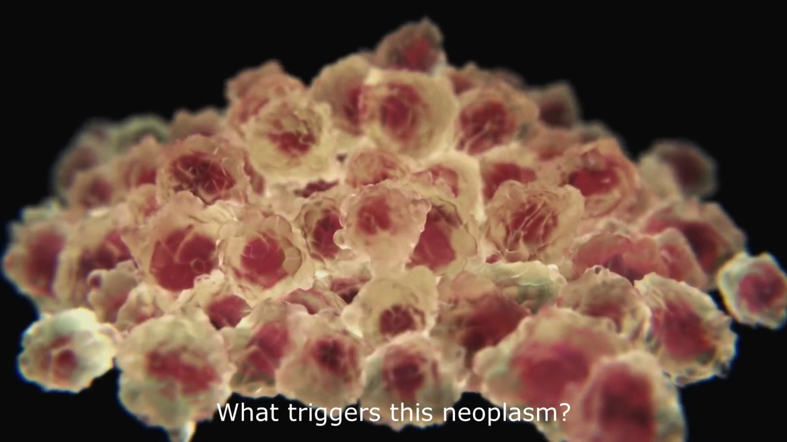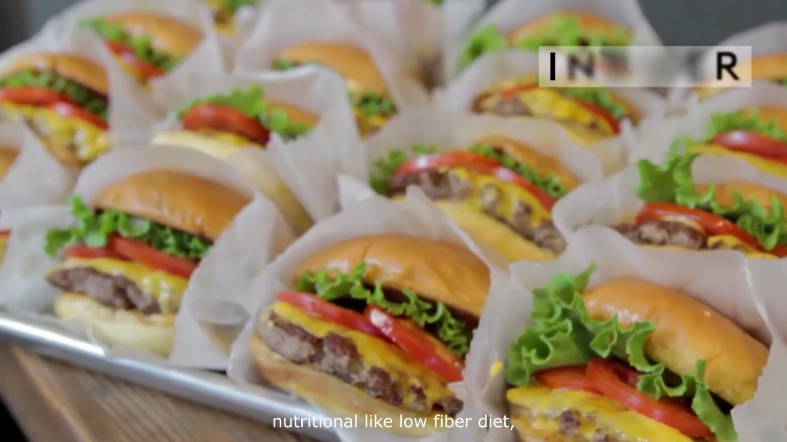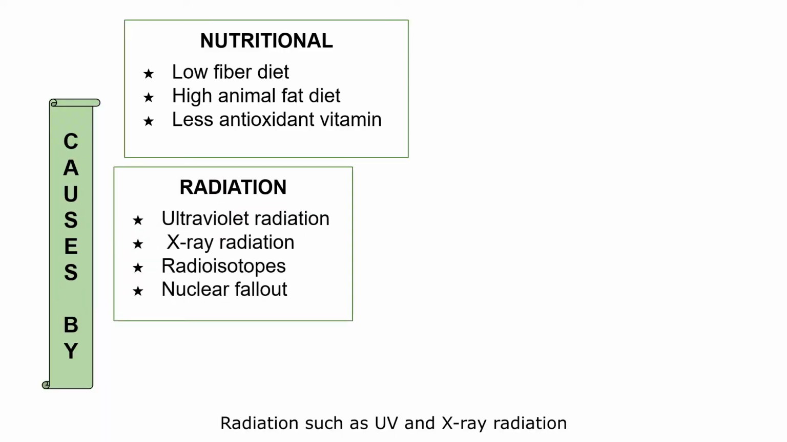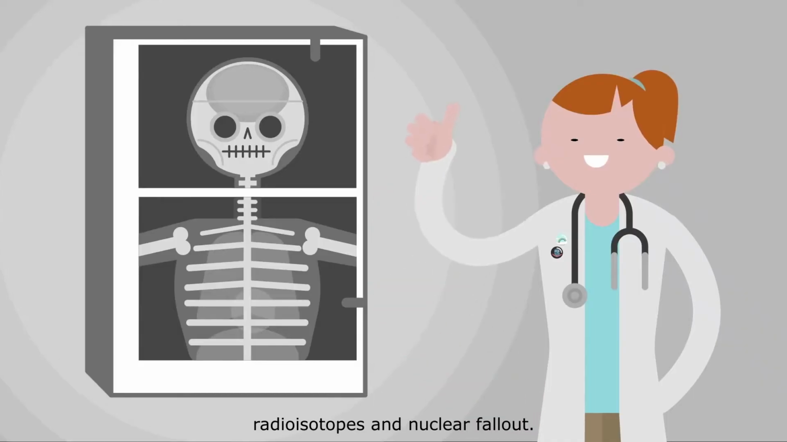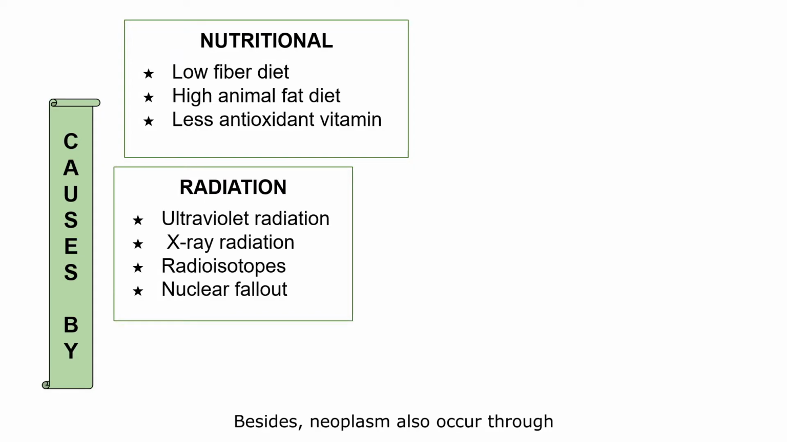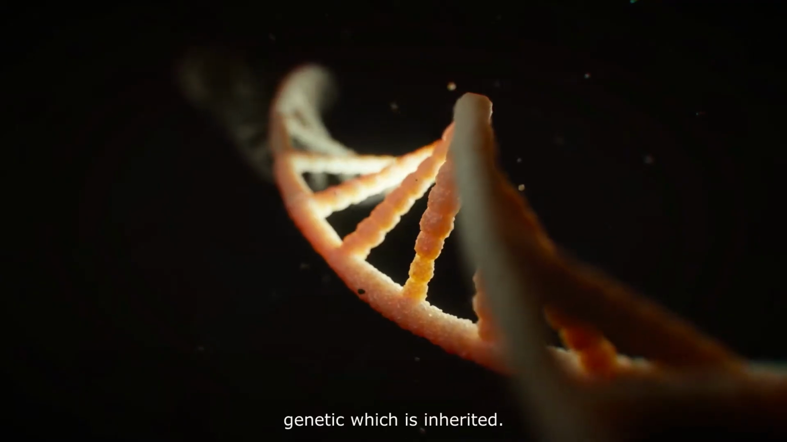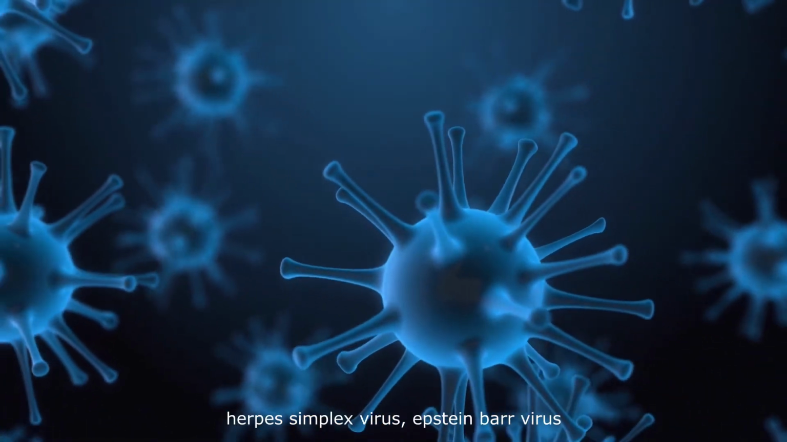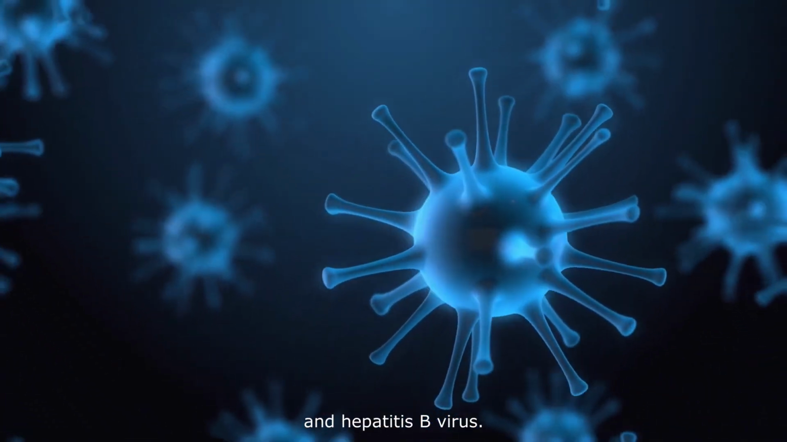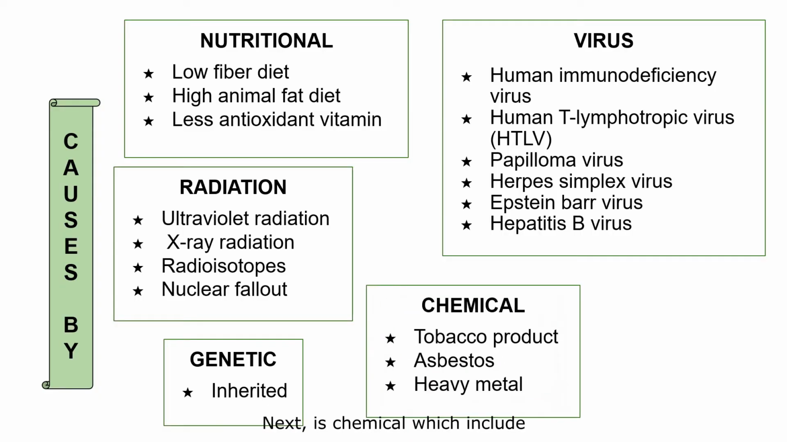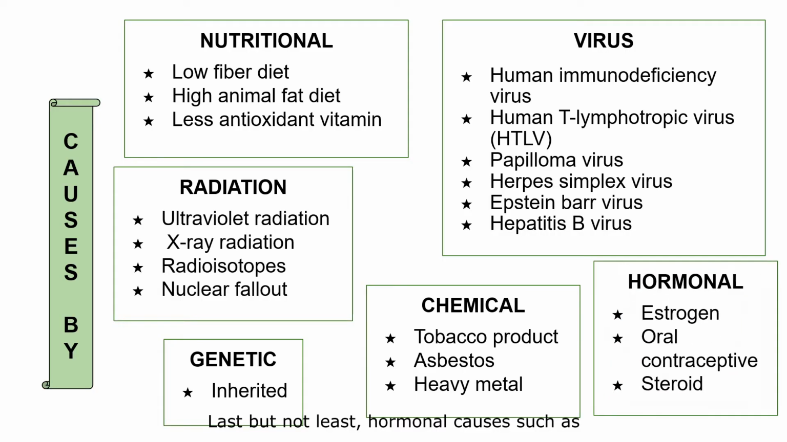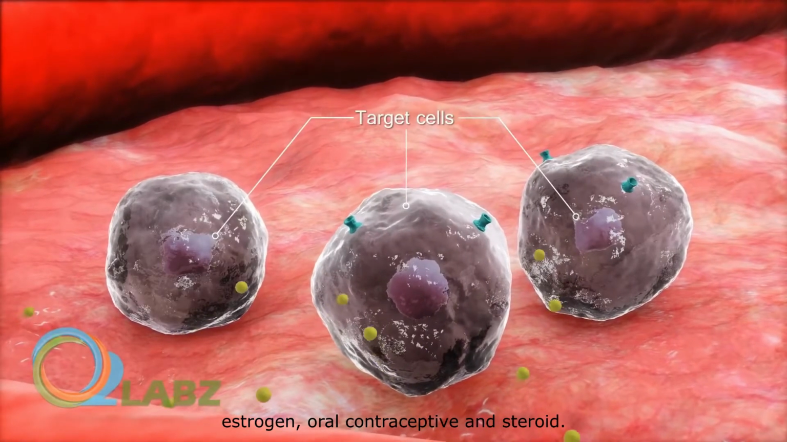What triggers this neoplasm? There are several causes which trigger the neoplasm, such as nutritional, like low fiber diet, high animal fat diet and less antioxidant vitamin; radiation such as UV and X-ray radiation, radioisotopes and nuclear fallout. Besides, neoplasm also occurs through genetic causes, which are inherited. Viruses like HIV, HTLV, papillomavirus, herpes simplex virus, Epstein-Barr virus and hepatitis B virus. Next is chemical, which includes tobacco products, asbestos and heavy metal. Last but not least, hormonal causes such as estrogen, oral contraceptive, and steroids.